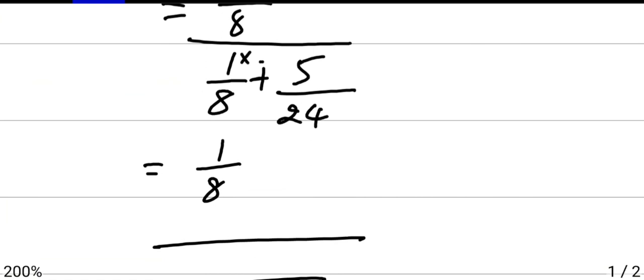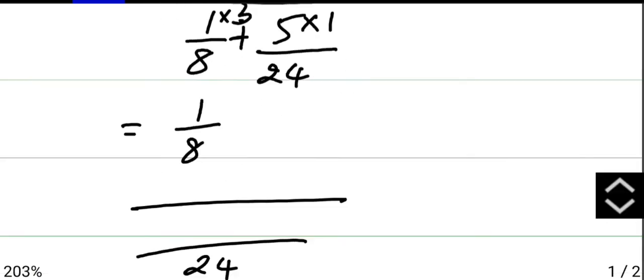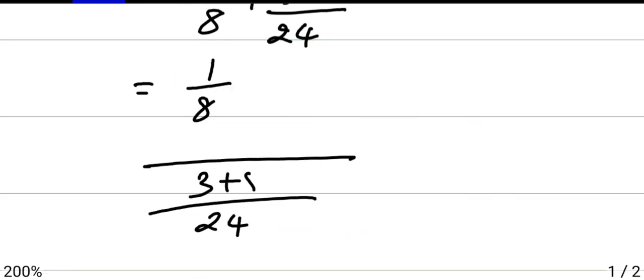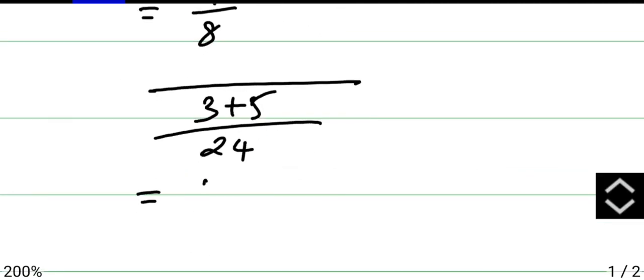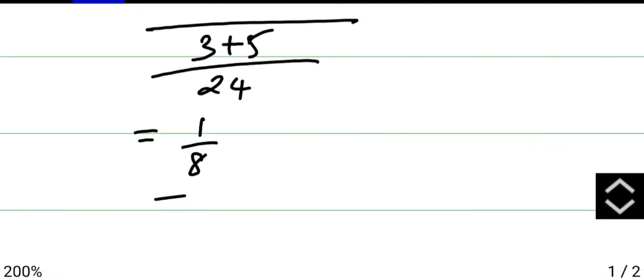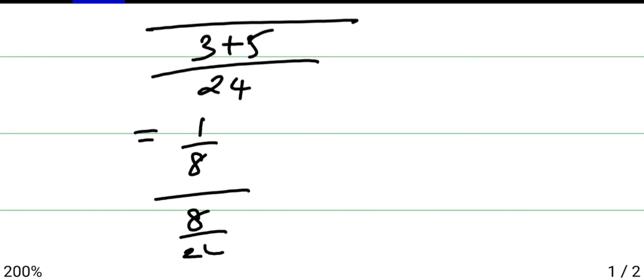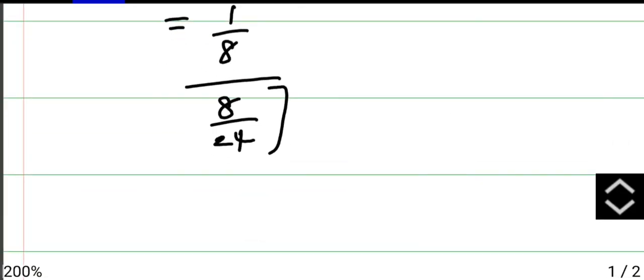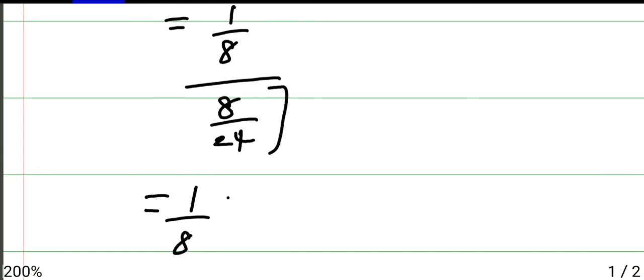8 3s are 24 and here 1 time. So it will be 3 plus 5. So here 1 by 8 divided by 8 by 24. Fraction when it goes up, it becomes 1 by 8 into 24 by 8.